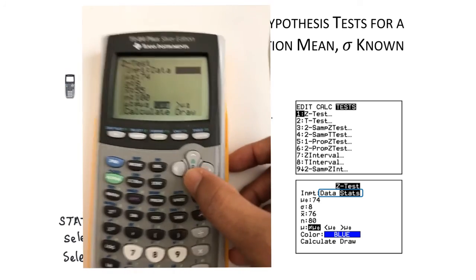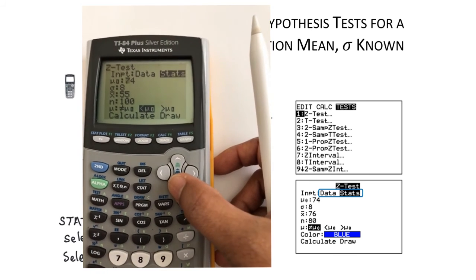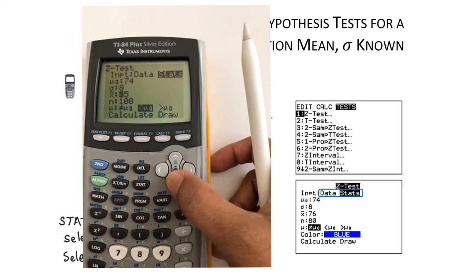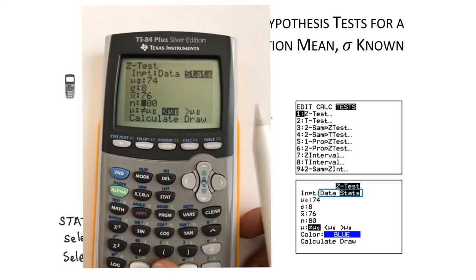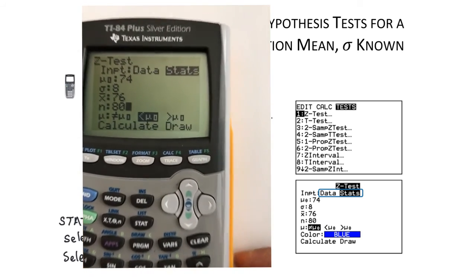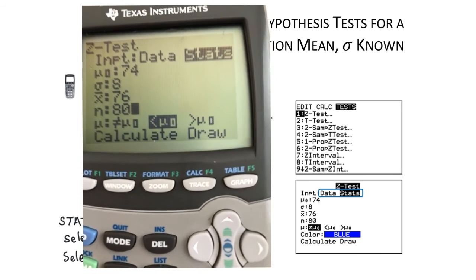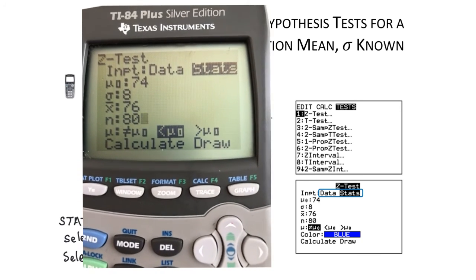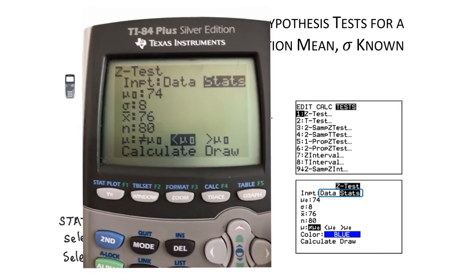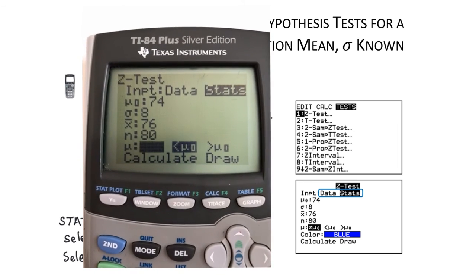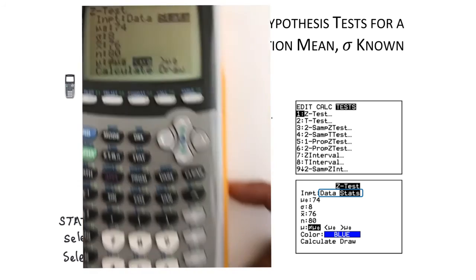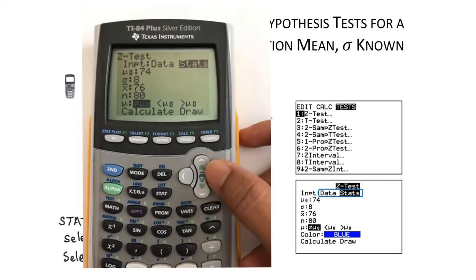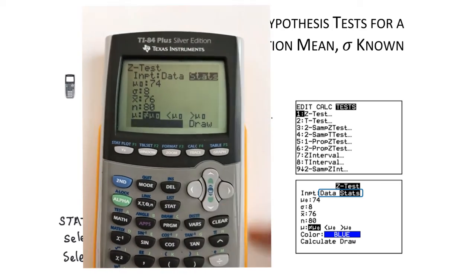Otherwise it won't select. So mu 0 is 74, sigma is 8, the mean is 76 and n is 80. Then you have three options: mu not equal to mu 0, less than mu 0, or greater than mu 0. In this example, mu is not equal to mu 0, so make sure you highlight that and press enter. Then use the arrow key to Calculate.